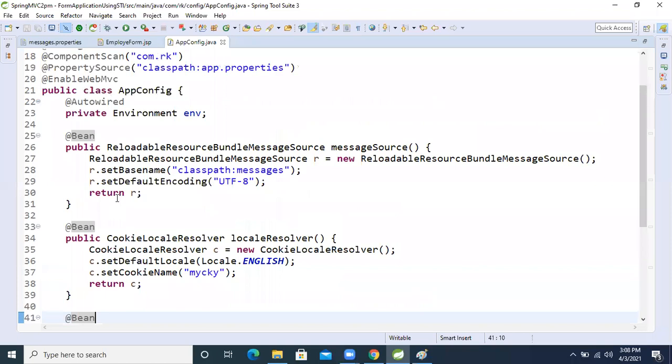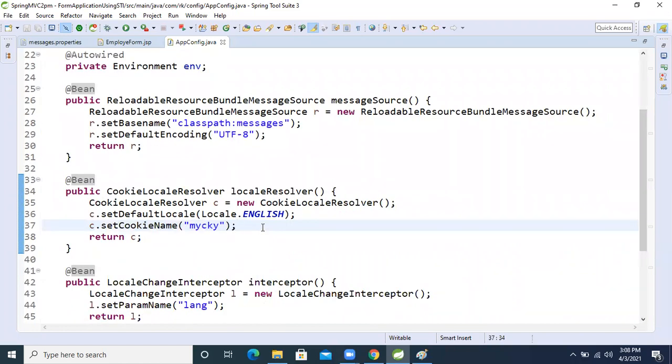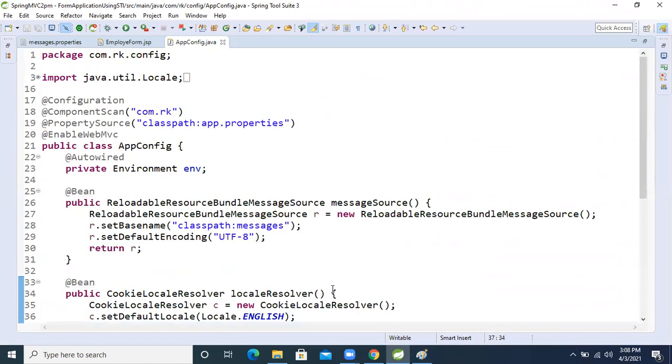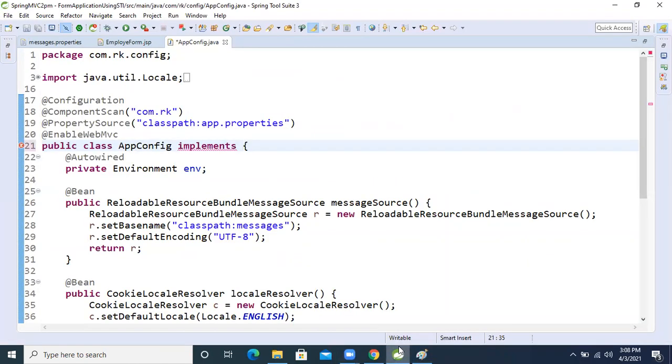Now the thing is completed, friend, but all these objects are useless until we implement this WebMvcConfigurer interface, which holds the interceptor. Let's implement it in the same class only. What is the name? WebMvcConfigurer, right? So now this is the interface.